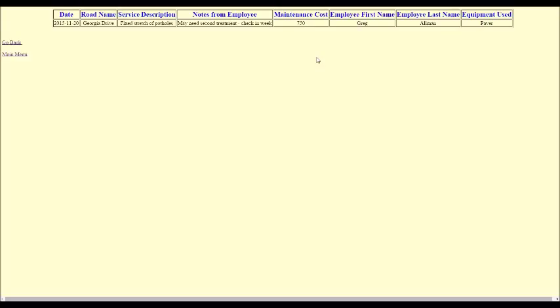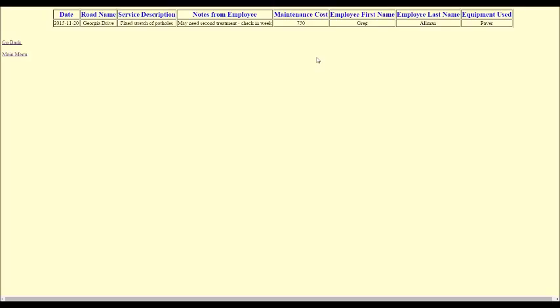What this will allow the employees to do is be able to see, okay, well, this was the last date, or these are the dates that service was completed on a road, what was done, and any notes from the employee as far as what might need to be done in the future. It also shows the maintenance costs of the road. What that will allow is the county has an estimate about how much it would cost to either pave a dirt road or repave a paved road. And so if it's requiring a lot of maintenance in a short period of time, they can say, okay, well, it'll be cheaper to pave the road or repave the road.